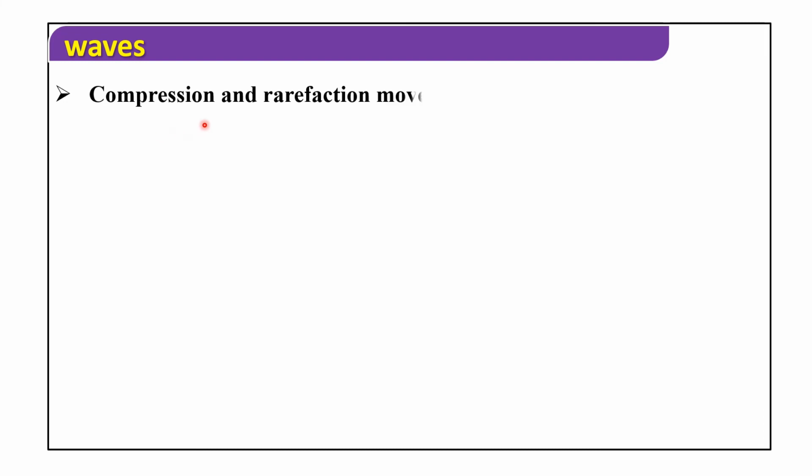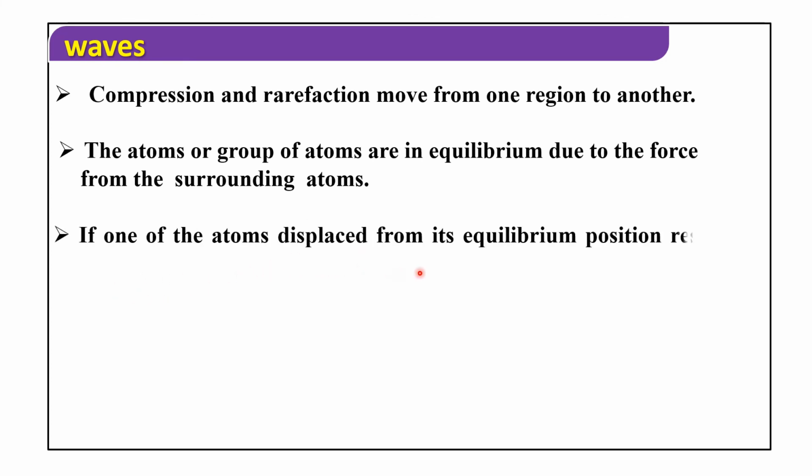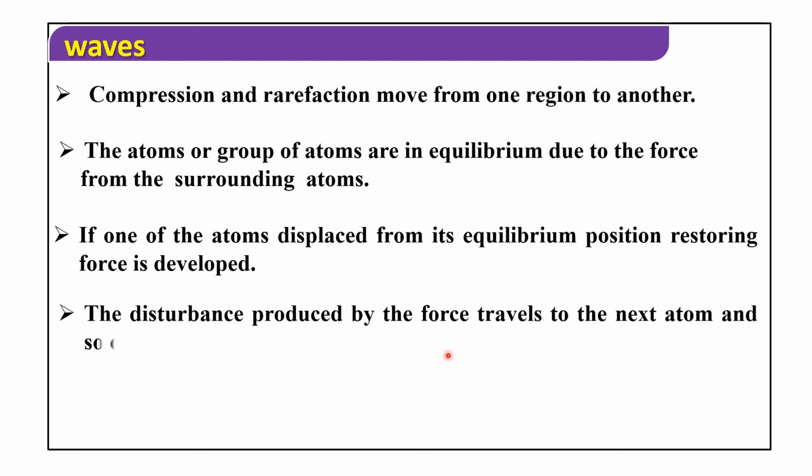So, compressions and rarefactions move from one region to another. In solids, the atoms or group of atoms are in equilibrium due to the force from the surrounding atoms. If one of the atoms is displaced from its equilibrium position, a restoring force is developed. The disturbance produced by the force travels to the next atom and so on. The wave propagates through the solid.